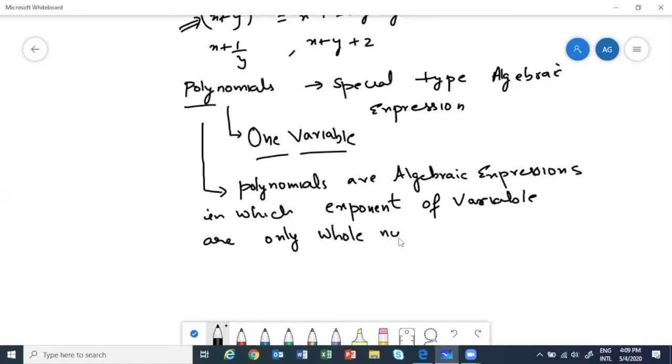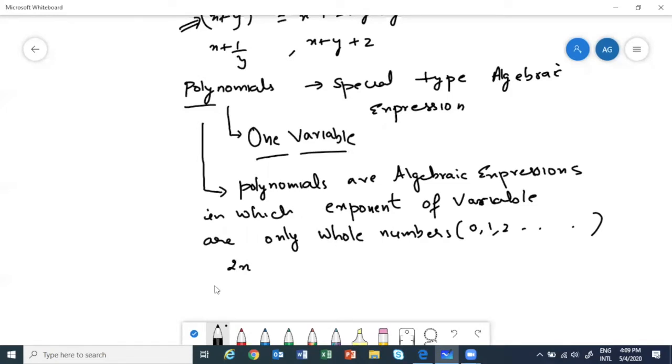You all know what whole numbers are: whole numbers start from 0, 1, 2, and so on. So what we are saying is that polynomials are algebraic expressions in which the exponent of the variable are only whole numbers. For instance, suppose I write only 2x.